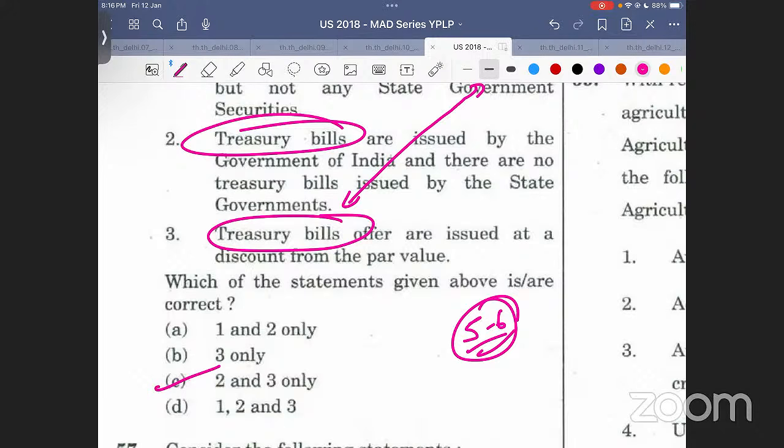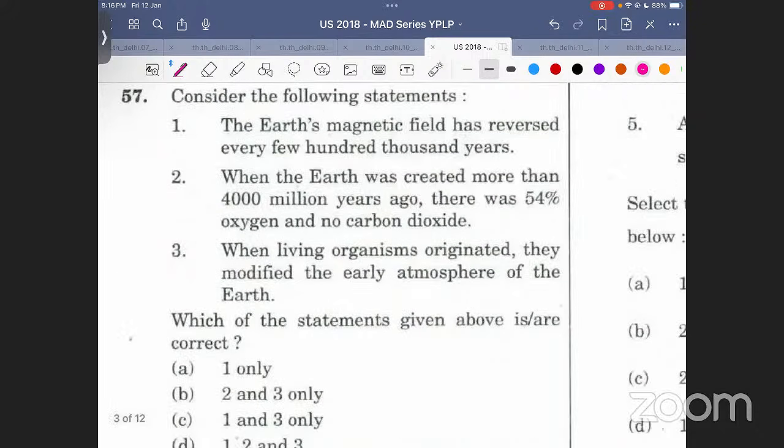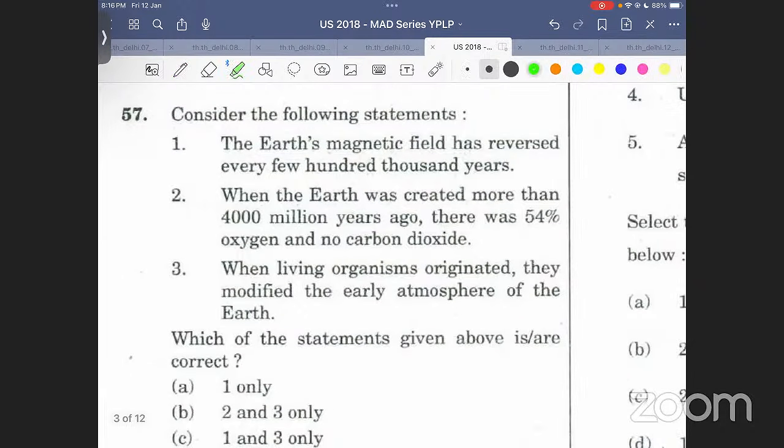All right, चलो, let us have a look at the next question. Very simple question. देख के नहीं डरना है. What did I say? That the tougher they look, the easier they fall. Let us have a look at this. Consider the following statements. The Earth's magnetic field has reversed every few 100,000 years. Look at the question.